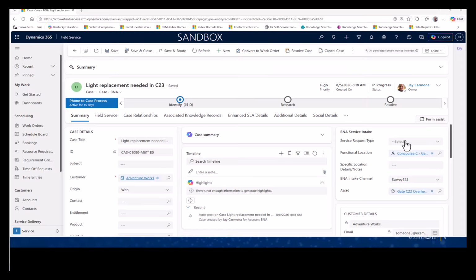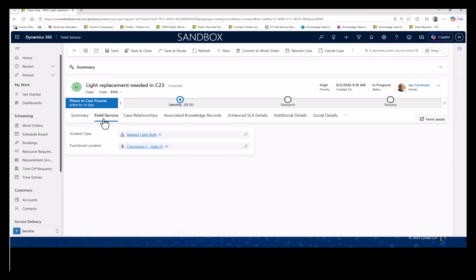Here I can see my service request type, location, asset, and then before I click Convert to Work Order, I can add the incident type and task location to pre-populate the work order with the correct information.